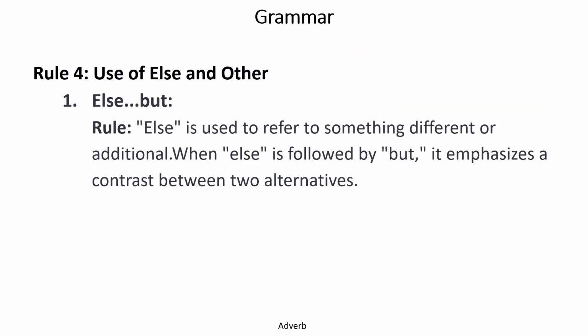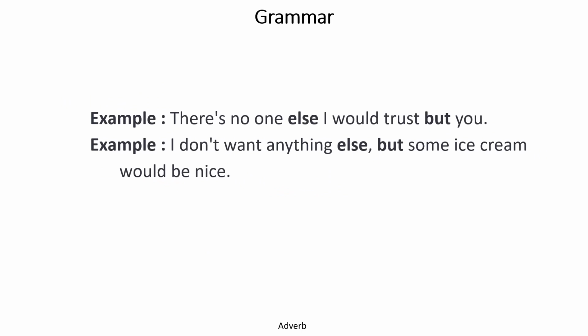Now, use of else and other. Else is used with but. This is also a pair or coordinating conjunction. Else is used to refer to something different or additional. When else is followed by but, it emphasizes a contrast between two alternatives. There is no one else I would trust but you. It means I can trust you only. You are the exception, but no one else. I don't want anything else but some ice cream. I don't want anything else, but I want ice cream. That will be nice.